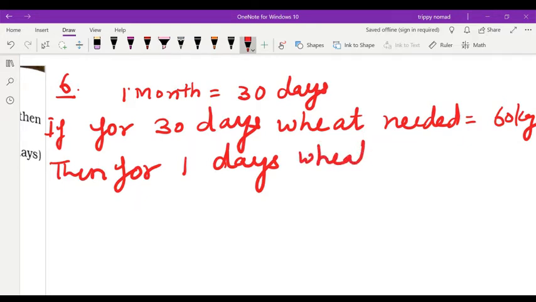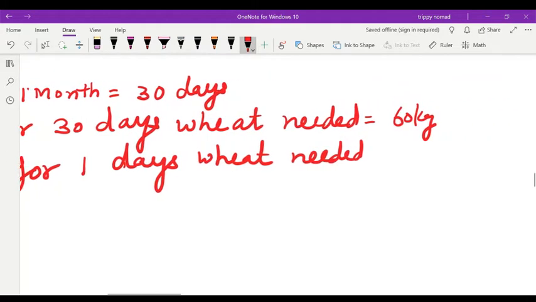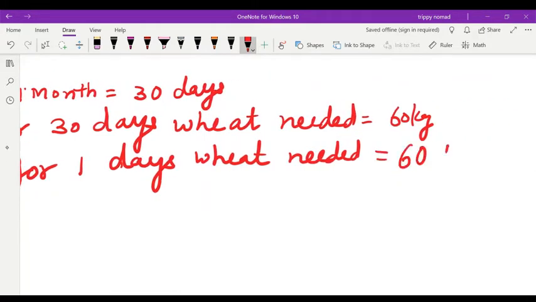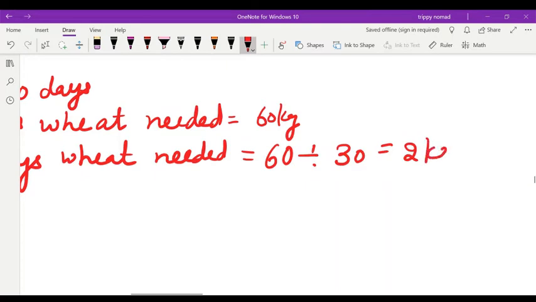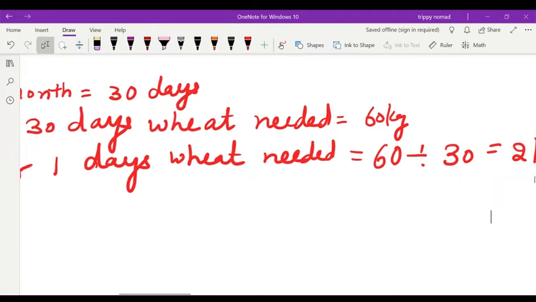Okay, then for less quantity you will divide 60 divided by 30. When you will divide you will get 2 kilogram. Okay, I am not showing how to divide. Obviously this is understood.